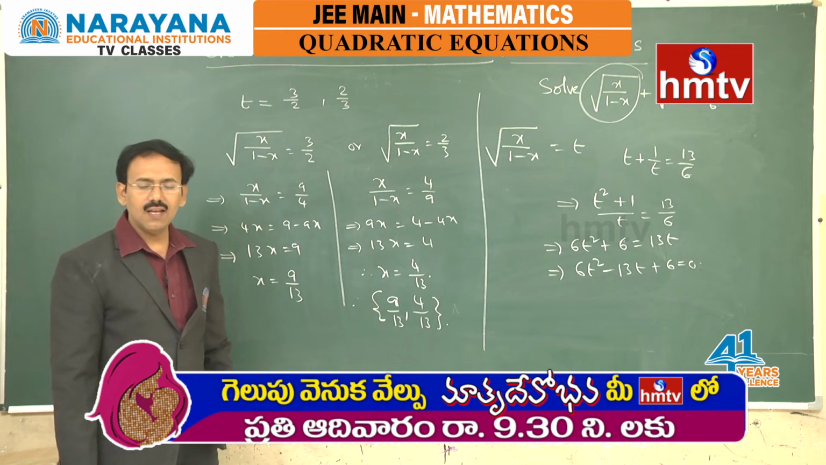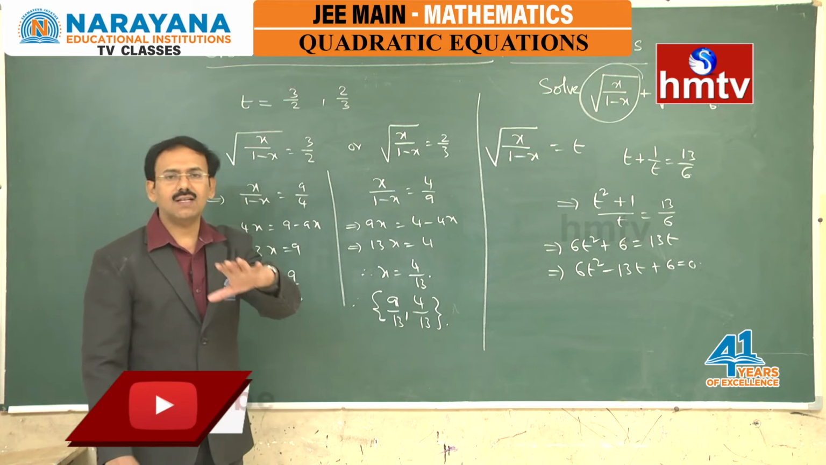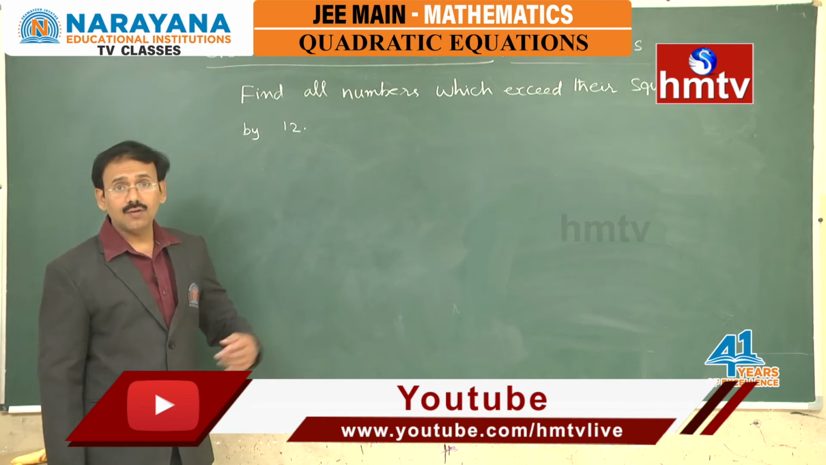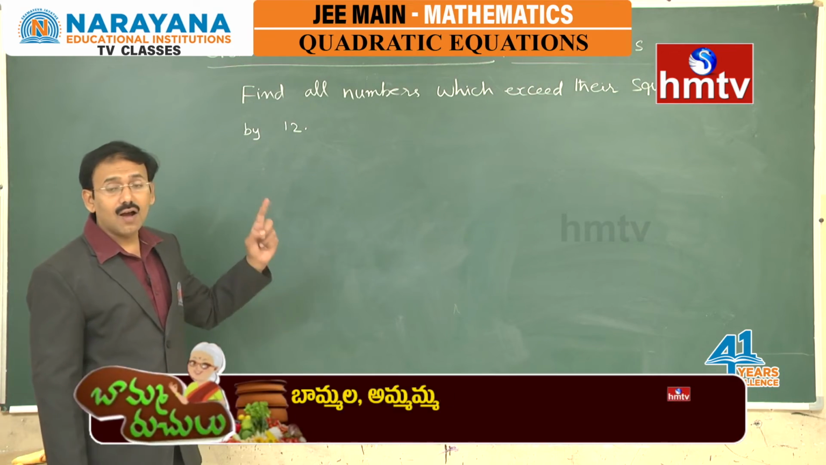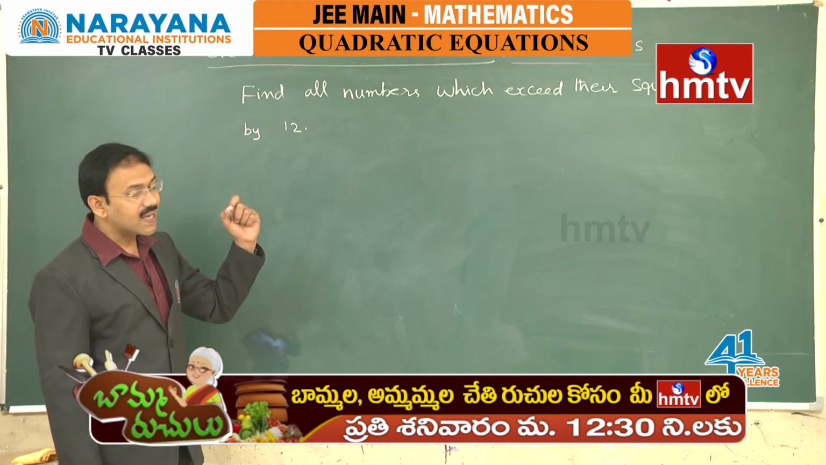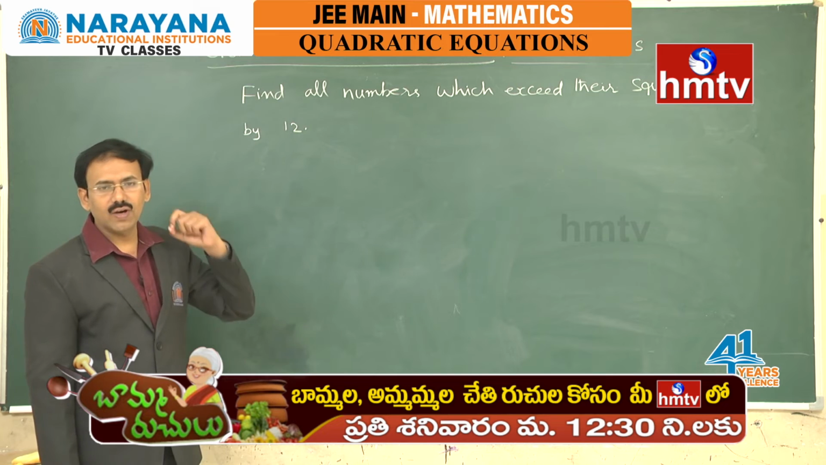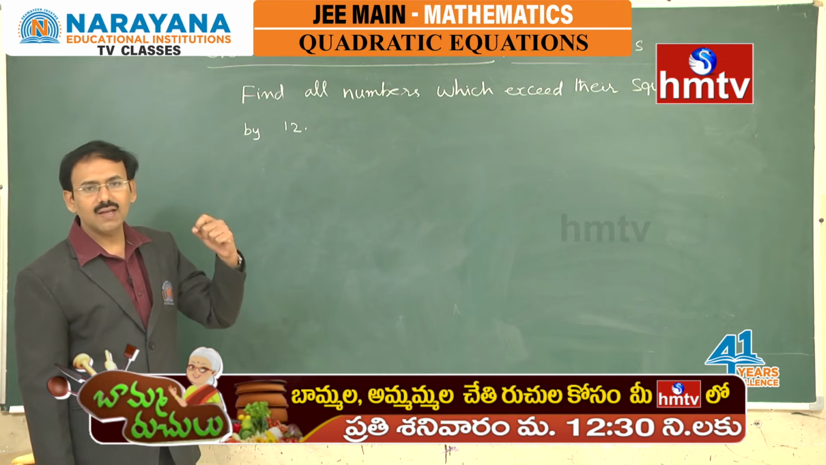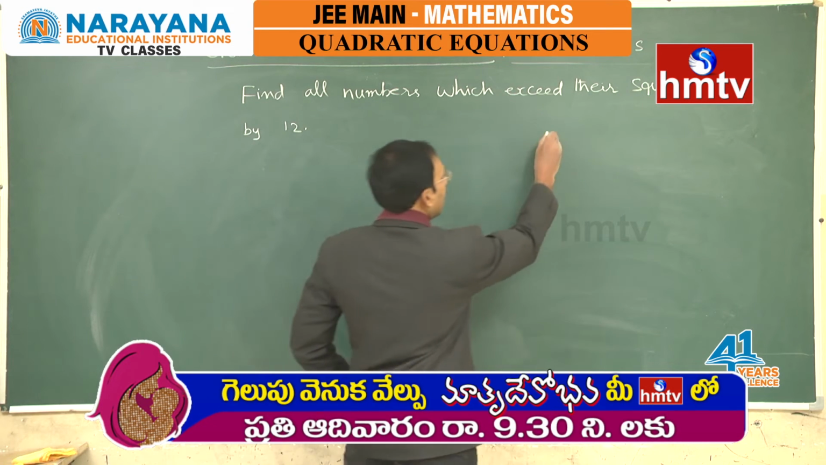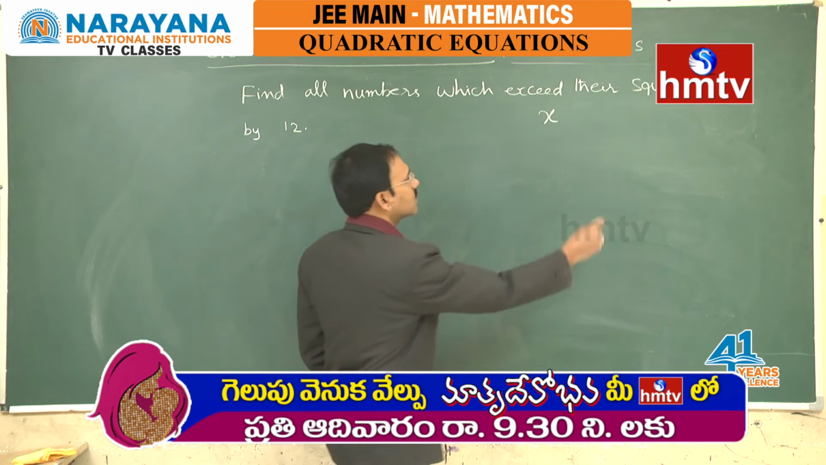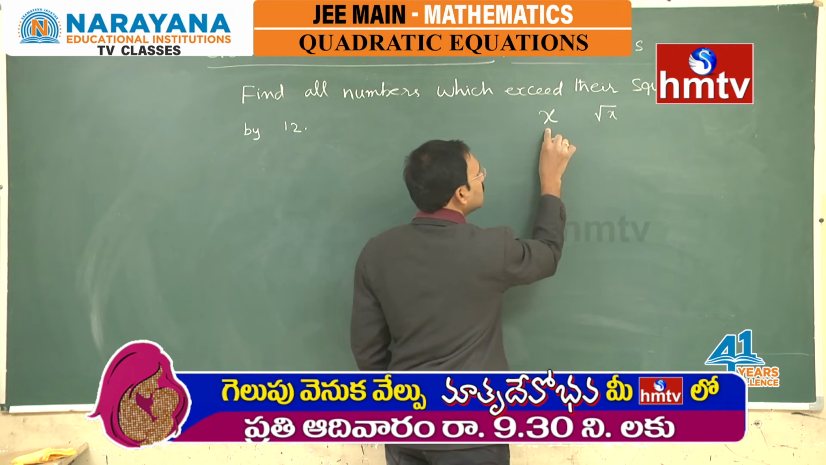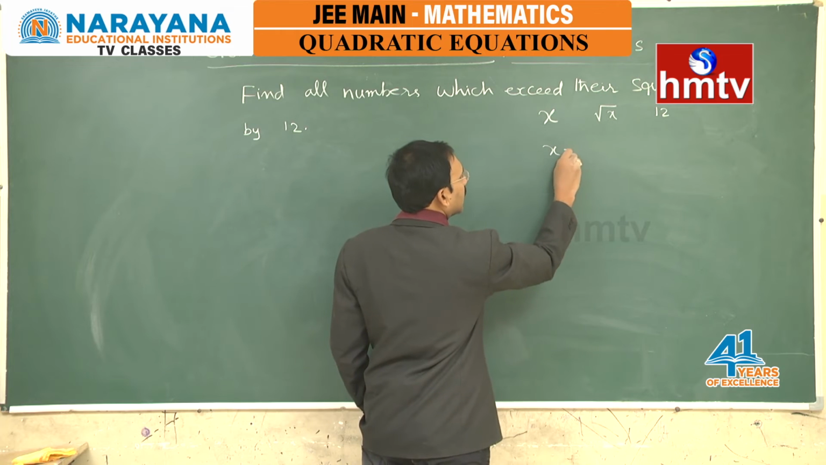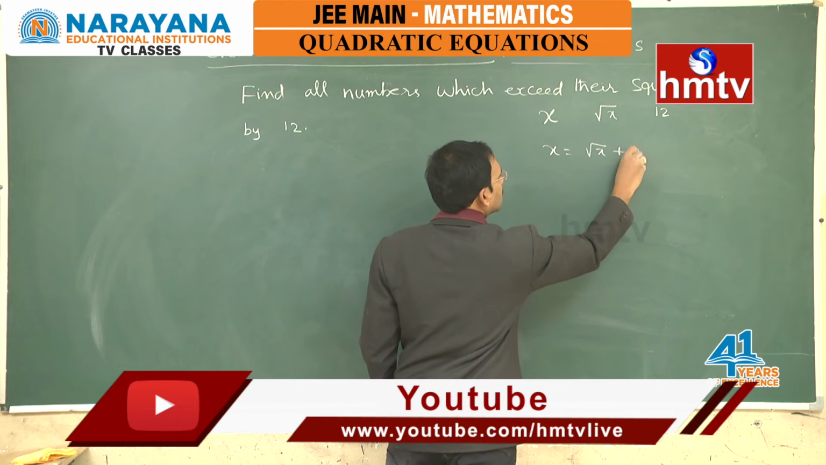In this way, certain equations, even though they are not directly in quadratic equation form, we can reduce to quadratic and solve. Now, you see this problem: find all numbers which exceed their square root by 12. Let us form the equation. Let x be the required number. So, its square root is going to be root x. This must exceed its square root by 12, in the sense, we can write the equation like x is equal to root x plus 12.